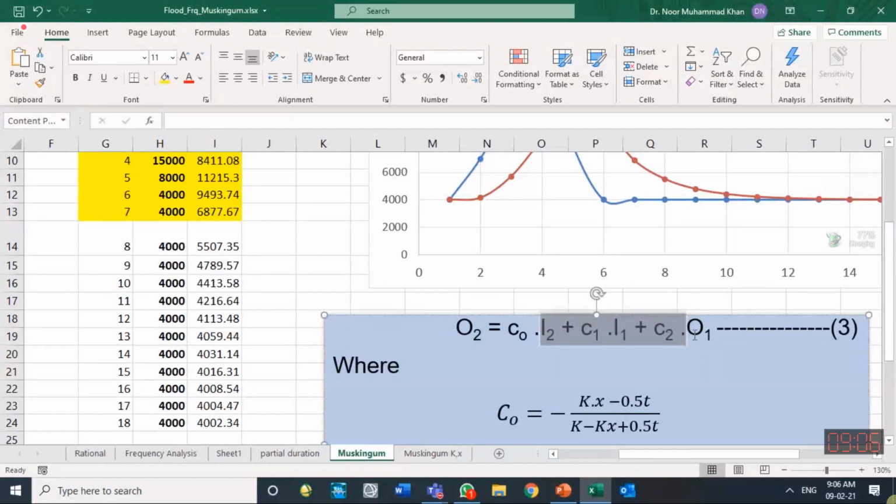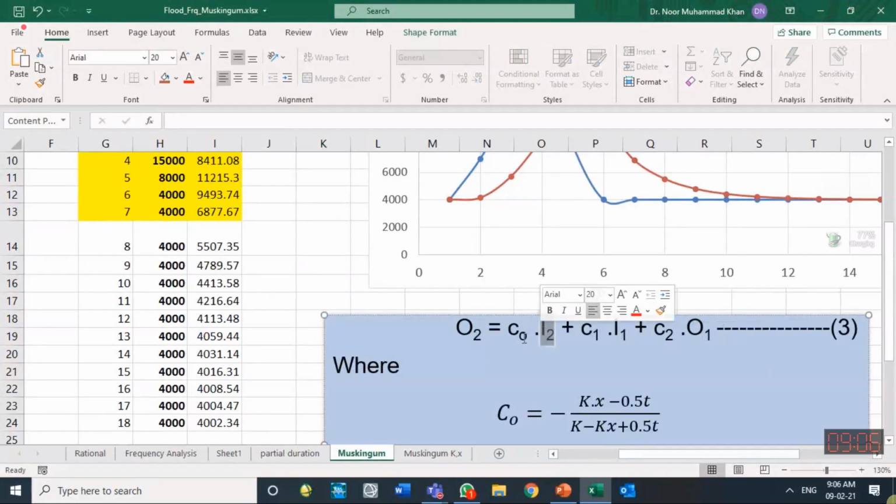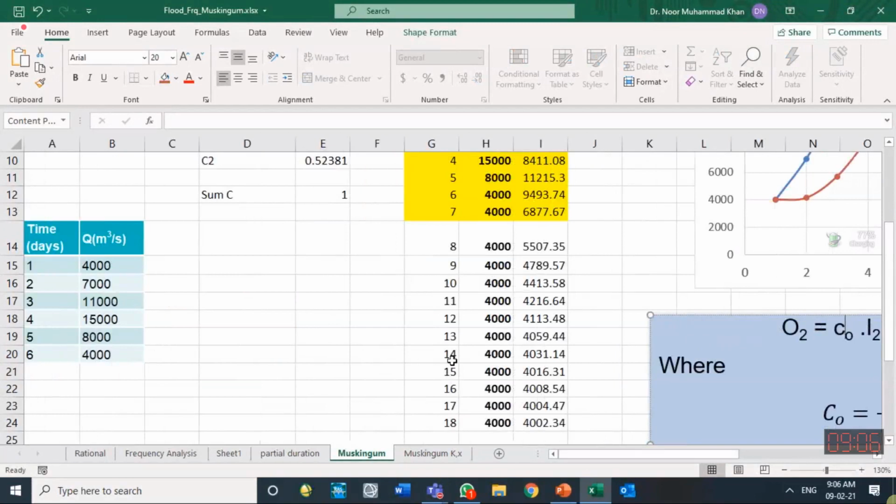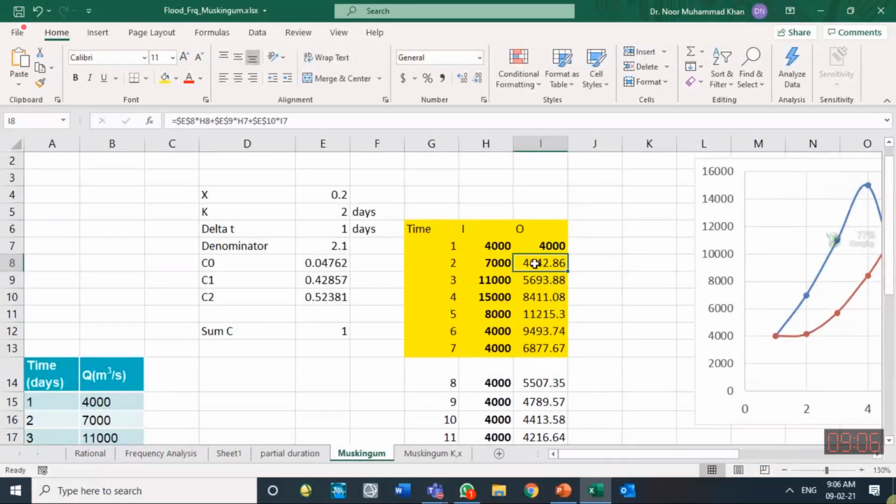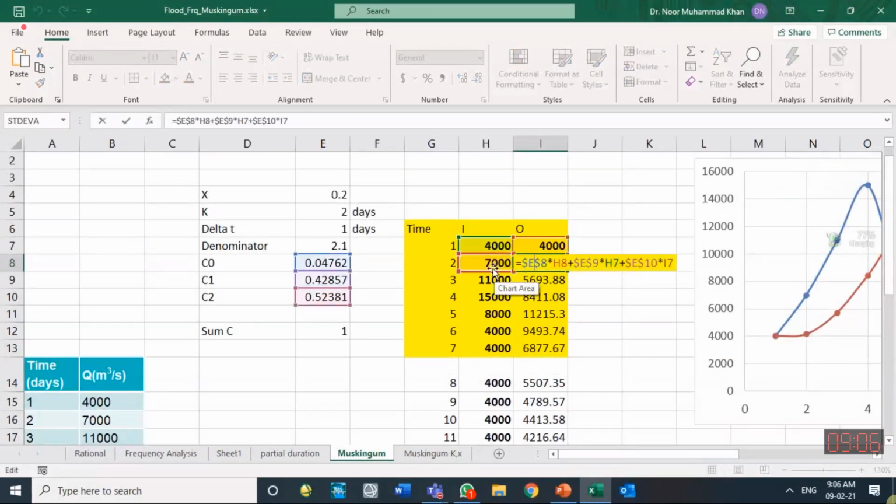Remember this order, because the multiplying coefficients are with respect to that. I2 should be multiplied with C0, I1 with C1 and O1 with C2. So initially we have two I's. Initially the second I is multiplied with C0. So remember it in this way. So this one, I2 multiplied by C0.